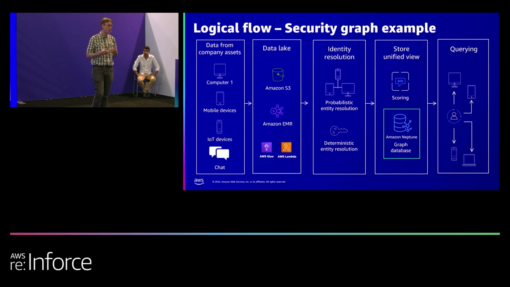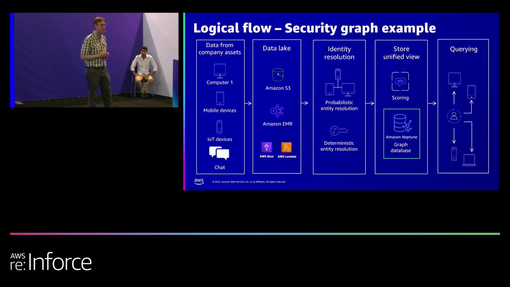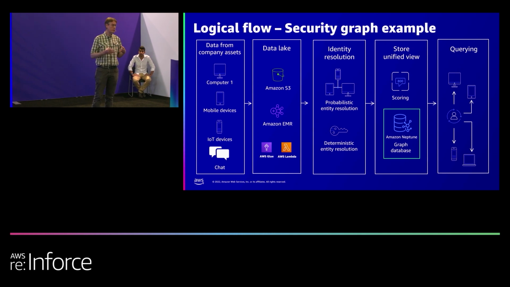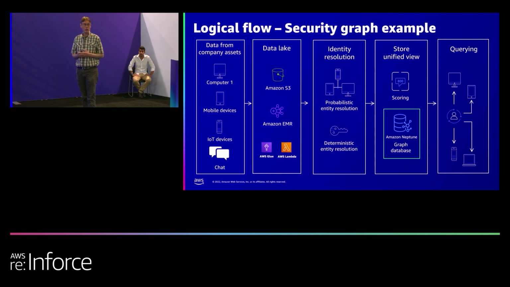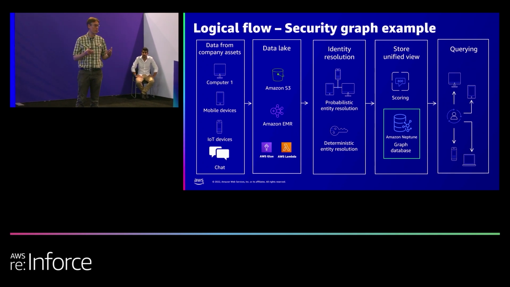In this case, we're showing both symbolic and non-symbolic entity resolution. And those things create relationships across the data that you can then use for other parts of your application. In this case, we're storing it in a graph database. You're driving APIs that you might be serving other clients with. And so, a very basic example of a security use case.